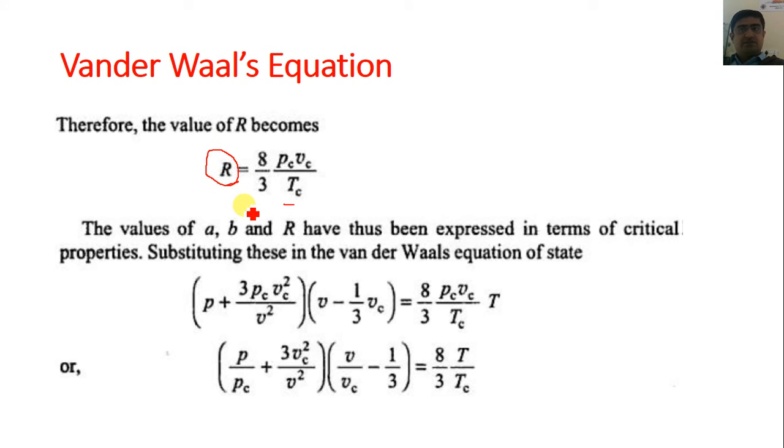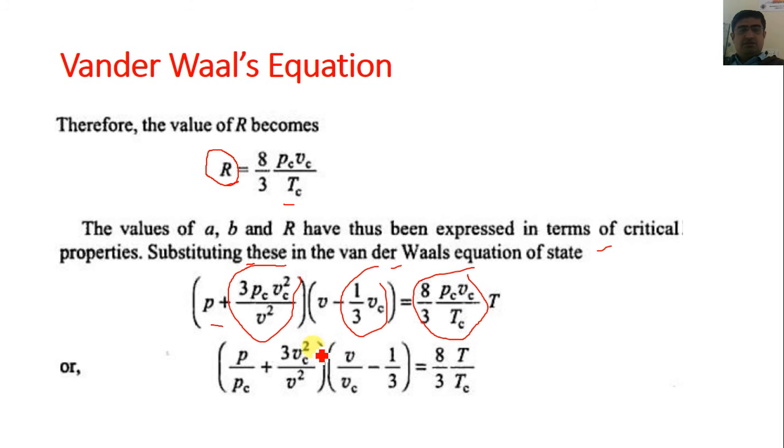So now our next task is to place the values of a, b and R into the van der Waals equation, which can be expressed in terms of critical properties like Pc, Vc and Tc, where Pc is the pressure at the critical point, Tc is the temperature at the critical point, and Vc is the volume at the critical point. So now we have to place all these values into the van der Waals equation of state. Then we can find the equation in the form of, here is the value of a, here is the value of b, and here is the value of R.